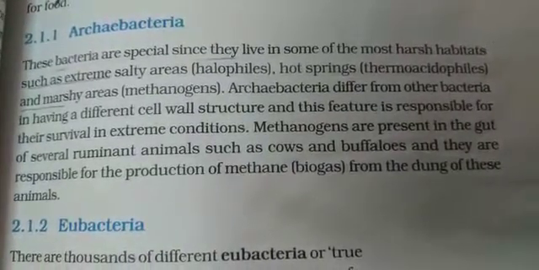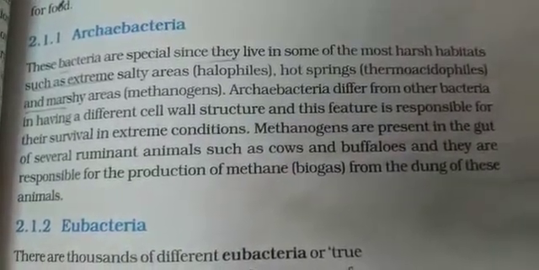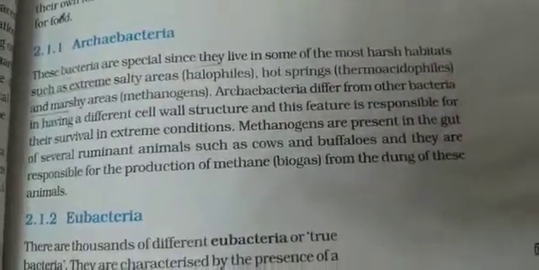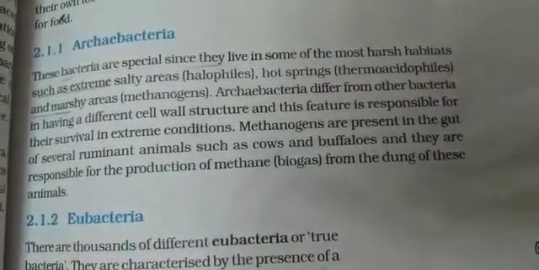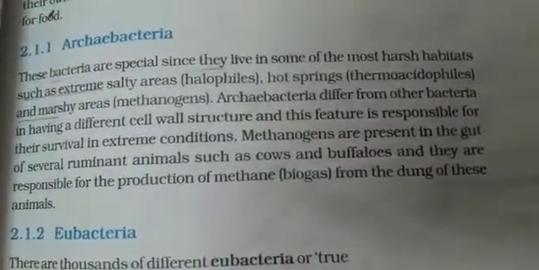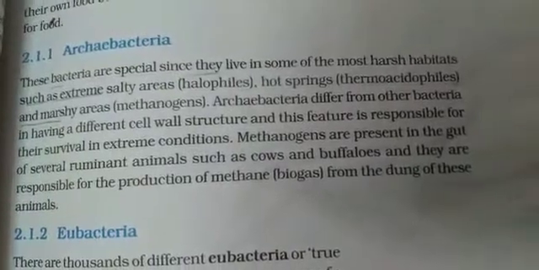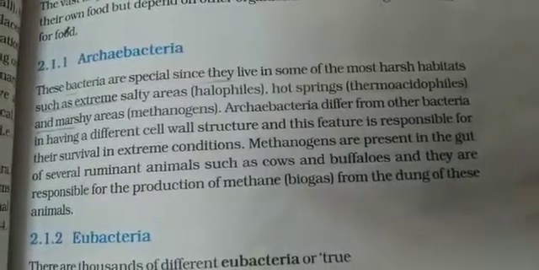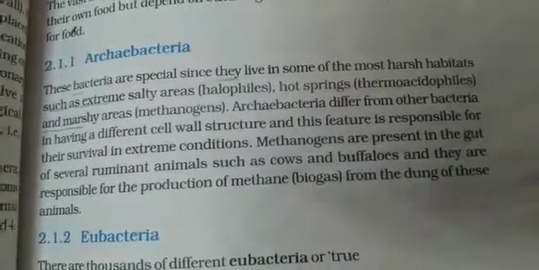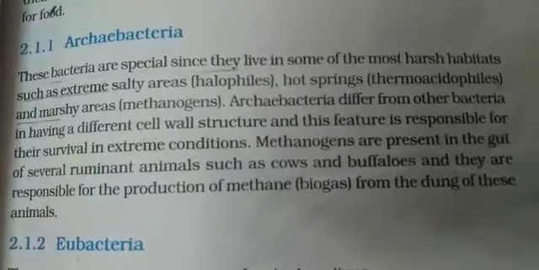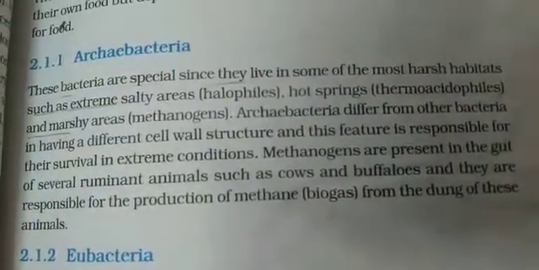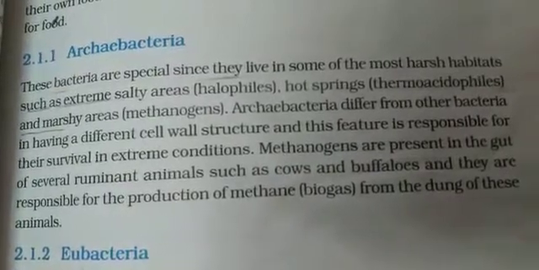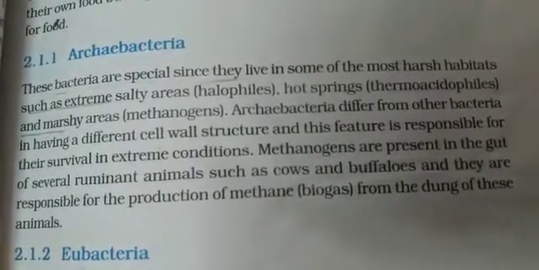Now, these bacteria are special since they live in some of the most harsh habitats. Habitat means a place where the organism lives, its natural place, right? We call it habitat. So Archibacteria is one of the groups of bacteria which you can get in very harsh environmental conditions. For example, extreme salty areas, means यहाँ बहुत नमक होता है. There you can find these bacteria, and we call those bacteria halophiles.